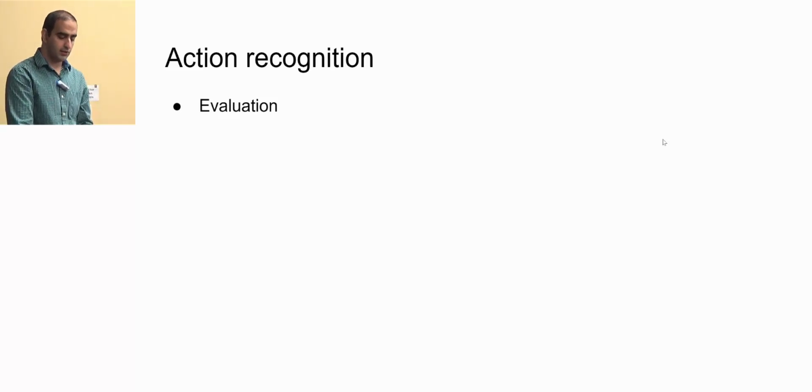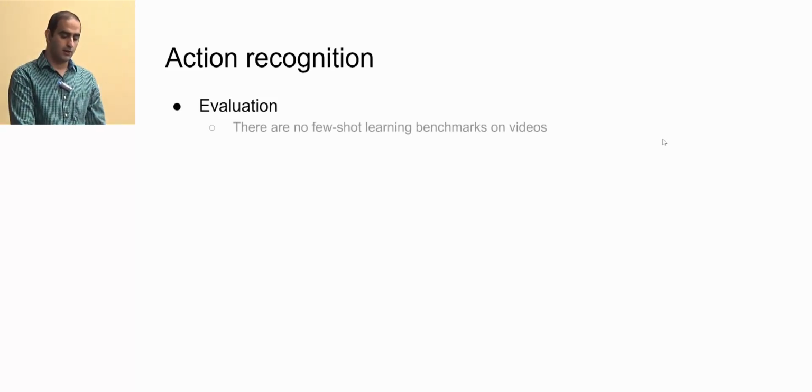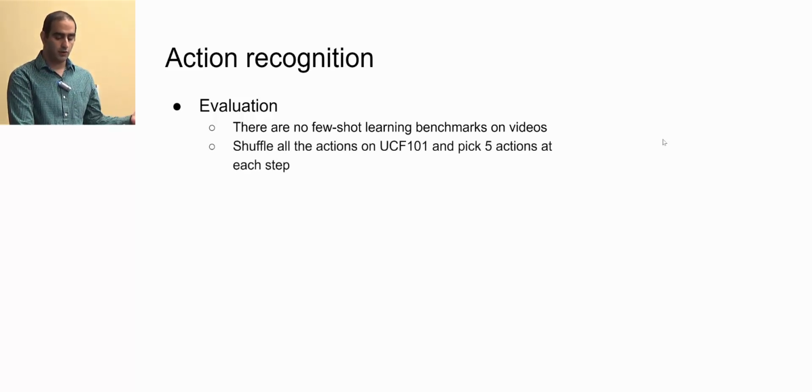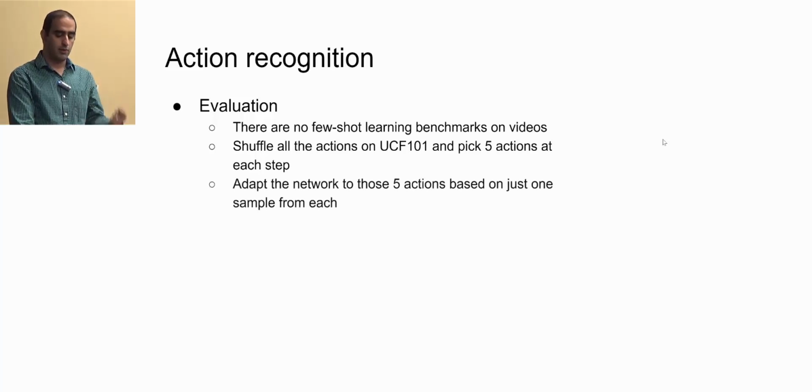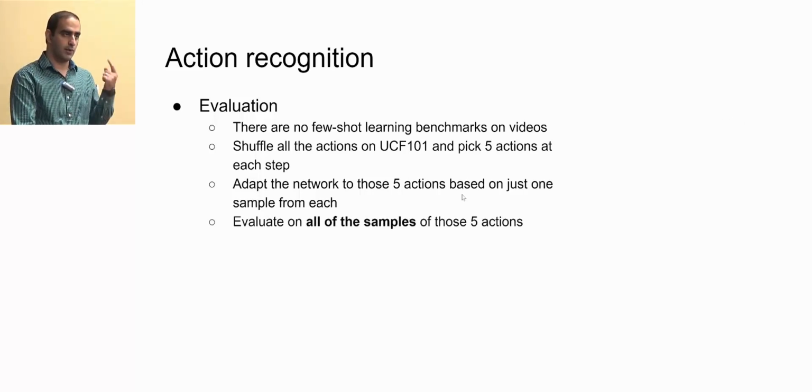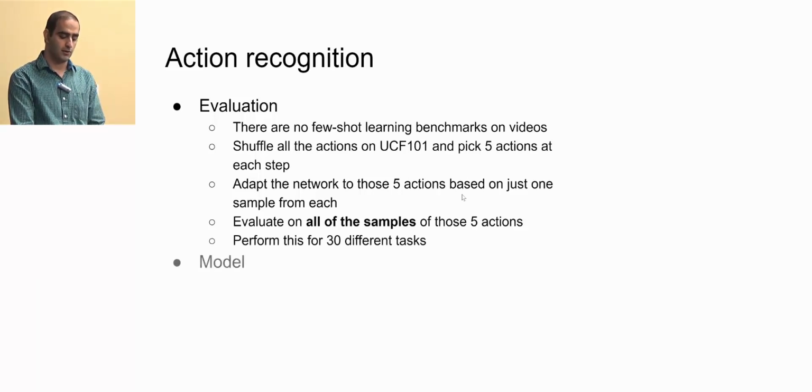For action recognition, we wanted to evaluate meta-learning. Again, there is no few-shot learning benchmark on videos. So we shuffle all the actions in UCF101, and at each step we pick 5 actions and pick just one sample from each of those actions. We train our network based on just one sample of each action, and then we evaluate on all other examples of that class. Then we do this for 30 different tasks, and we average the results.